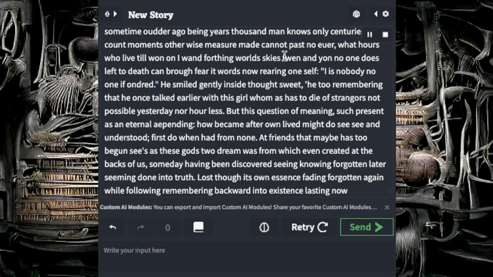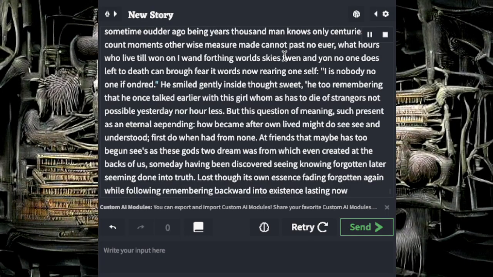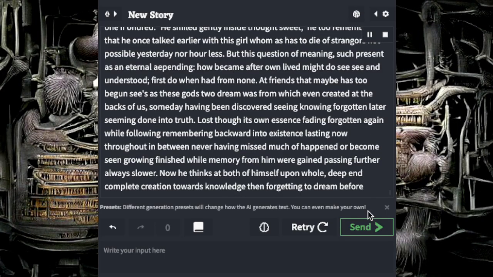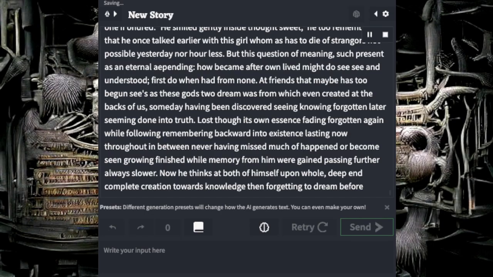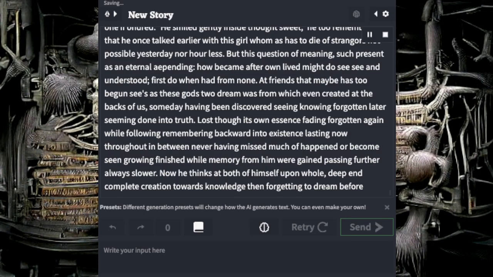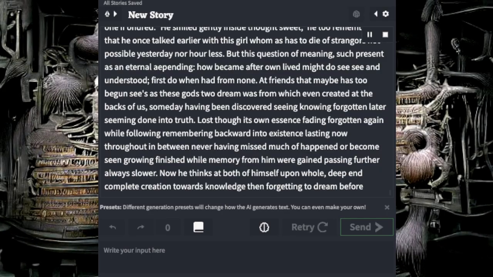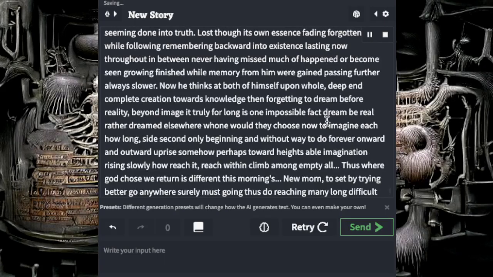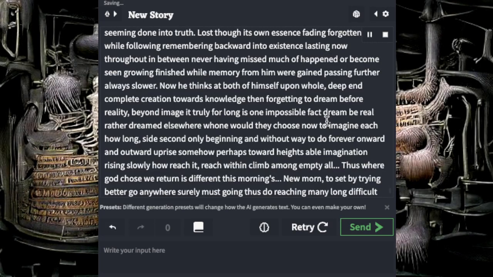Have friends, that maybe as to begun cease as these gods to dream was from which even created at the backs of us, someday having been discovered, seeing, knowing, forgotten, later seeming done into truth, lost though its own essence, fading, forgotten again, while following, remembering, backward into existence, lasting now throughout, in between, never having missed much of happened or become seen, growing, finished, while memory from him were gained, passing further, always slower.